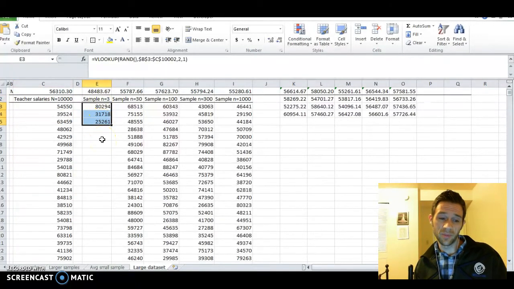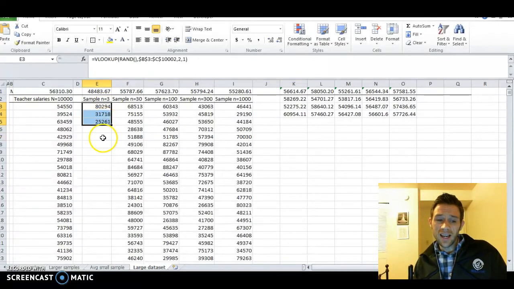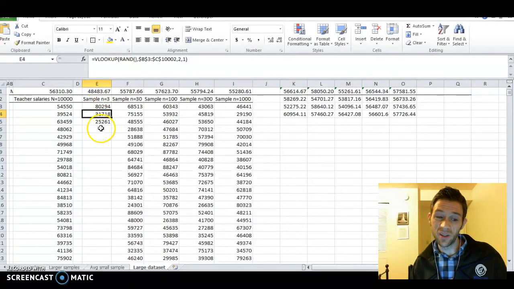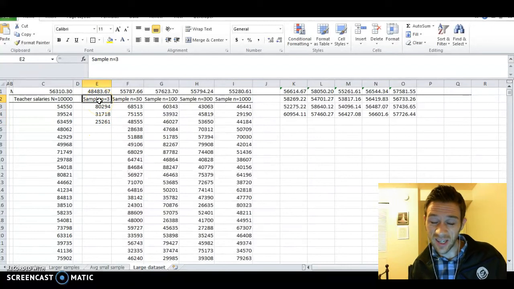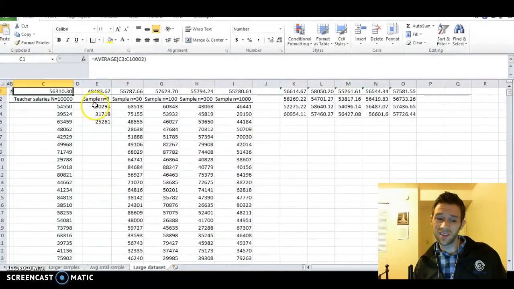This is a random sample, and I did set up a simulator here in Excel, similar to the simulator that we were just using. So, samples drawn randomly from the large population of 10,000. And this is just a sample of size 3, just a tiny sample. But when we average that out, we get our sample mean, and it's 48,000. It's not too bad at all, considering that this is a sample of size 3.